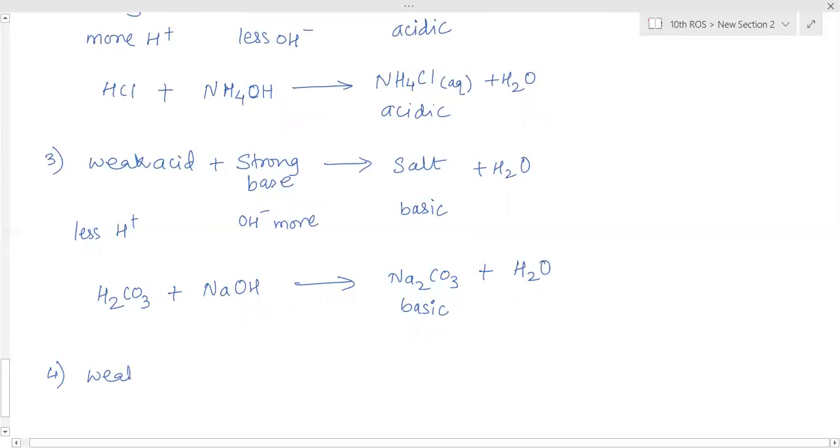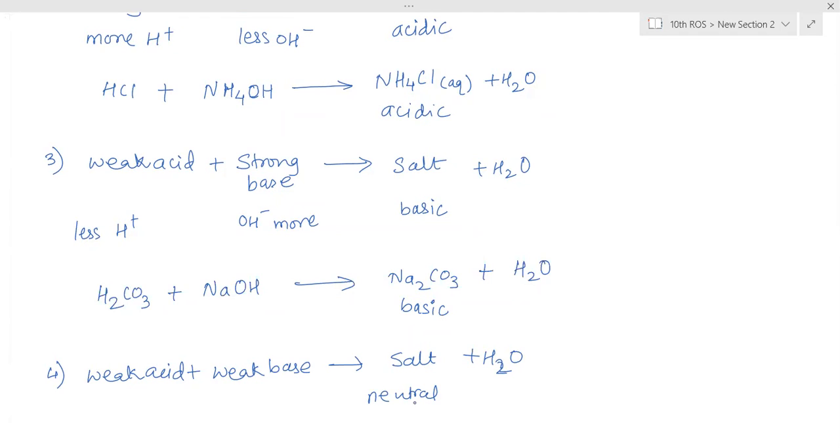And when a weak acid combines with a weak base, then what will happen? Neutralization. The salt and water will form. The salt will be neutral because both H plus and OH minus ion concentrations will be lesser. So whatever H plus ions are there, they will combine with OH minus ions. So no extra H plus or OH minus ions are left. So that salt will not show any acidic or basic behavior. So that salt is a neutral salt.